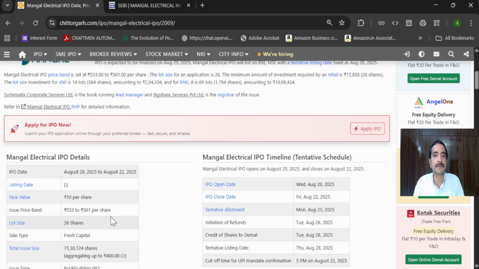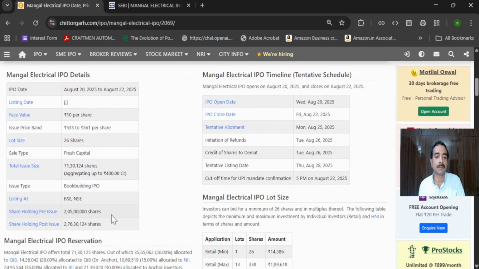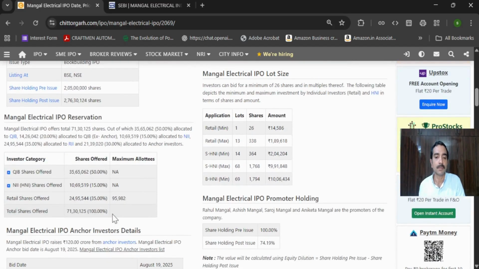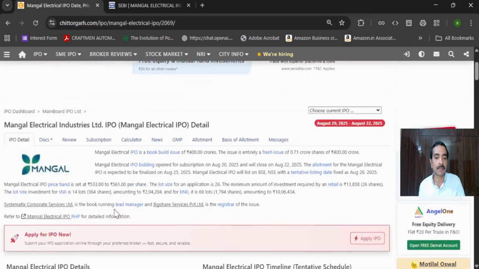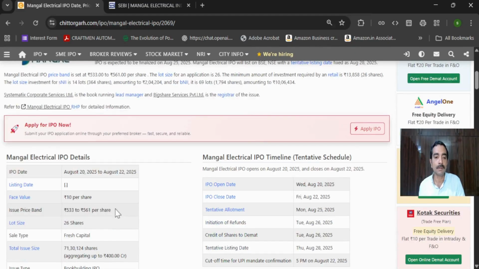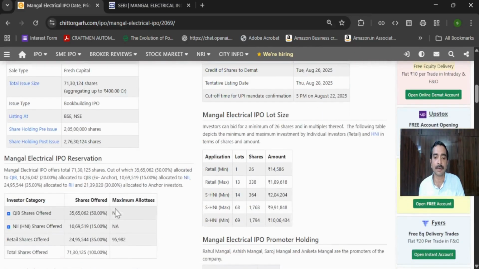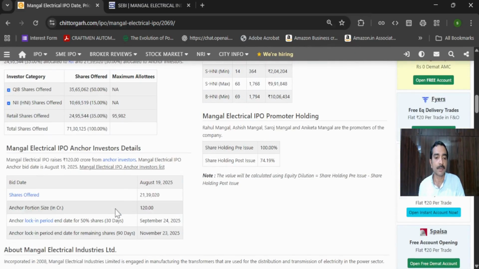So what generally happens during the lucky draw is that one lot gets allotted to the people. Again, it's a probability. It's not that everyone who applies will get it. It's just a matter of probability, and generally one lot gets issued to whoever gets selected in the lucky draw. Okay, that is one process here.